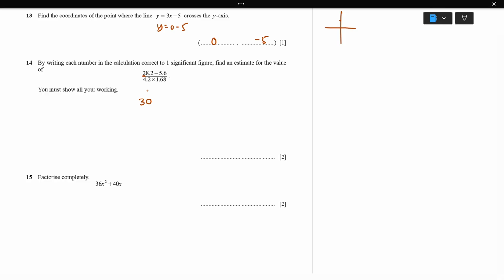The next number, rounded to one significant figure: after the decimal there is 5 or more, so we should add up, so 6 over here. After the decimal is below 5, so we don't need to add here. 4 times here, after the decimal is 1, so we round up to 2. You can use calculator. 30 minus 6, which is 24 over 8. The answer is going to be 3.